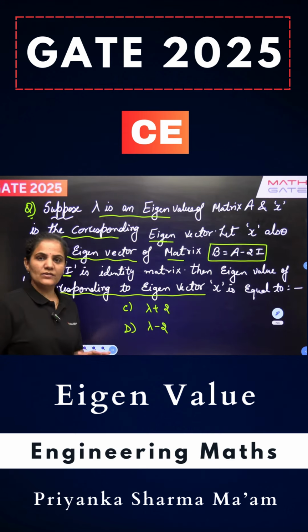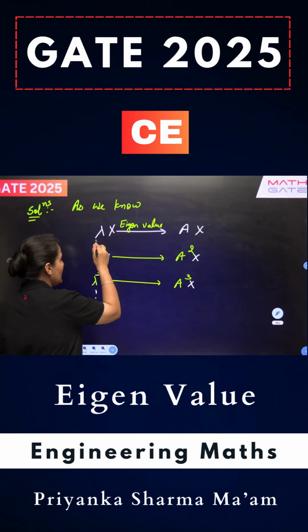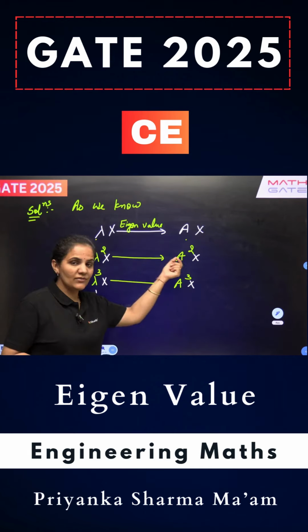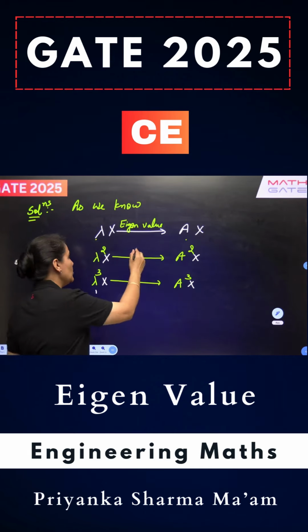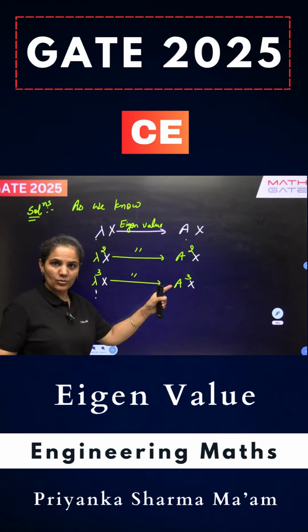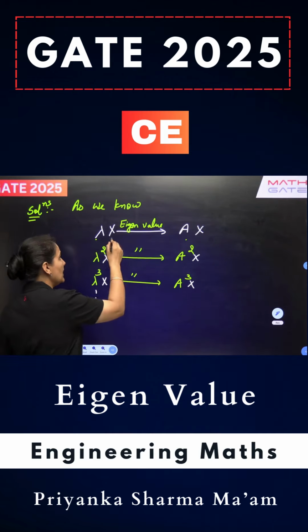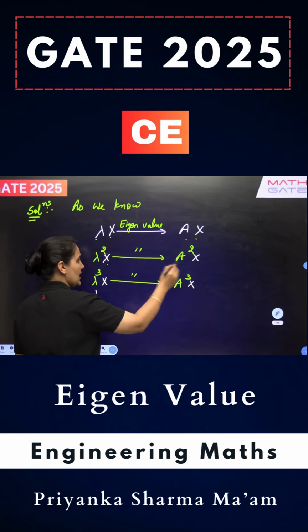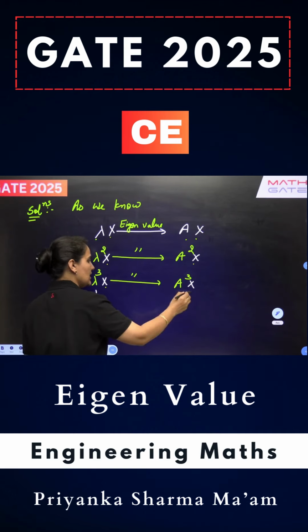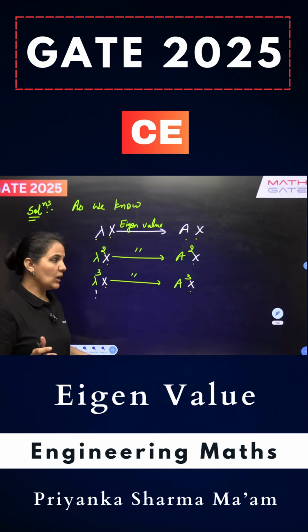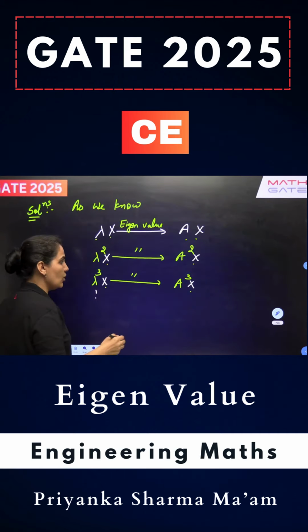So dear students, we know very well one of the very basic concepts of eigenvalues. If lambda is an eigenvalue of matrix A, then lambda square will be the eigenvalue of A square, and lambda cube will be the eigenvalue of A cube, right? Even in this case, the eigenvector remains unchanged. So here the eigenvector is X, with A square also the eigenvector is X, with A cube also the eigenvector is X. So the eigenvector remains unchanged. Now here we are looking for the eigenvalue of A minus 2I.